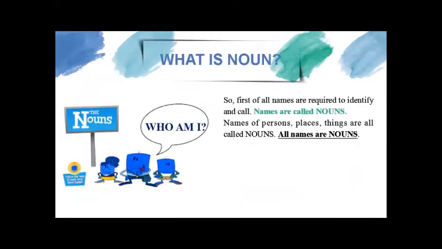Now, when we talk about noun, let us consider a simple example. To identify things around us, objects around us, or to call people around us, we need a particular word, that is a name. We just can't identify things without a proper name. So nouns refer to names of persons, places, and things which are around us.